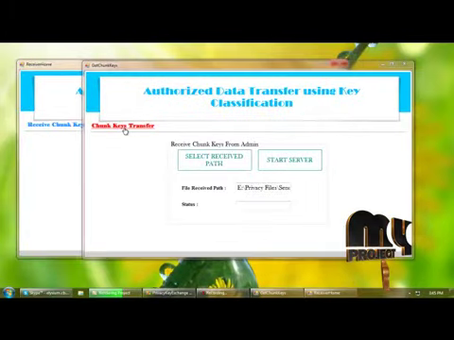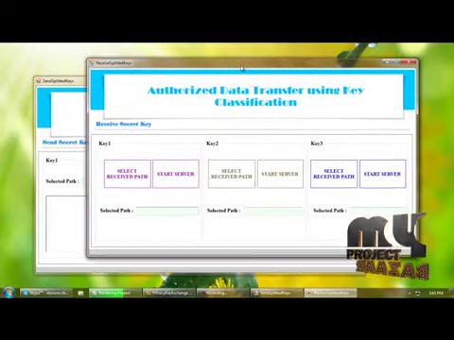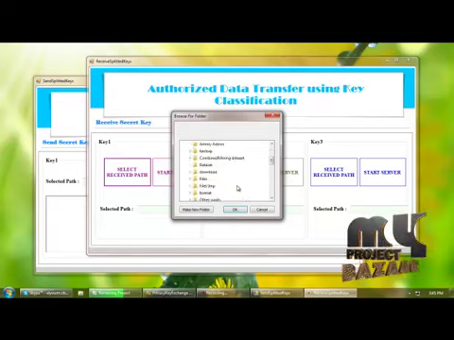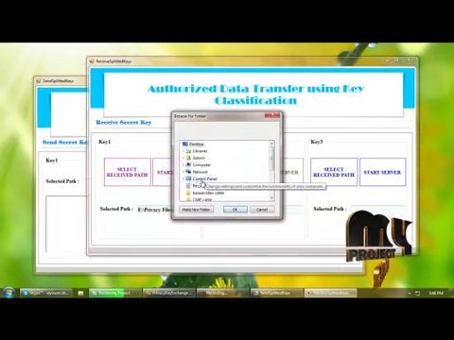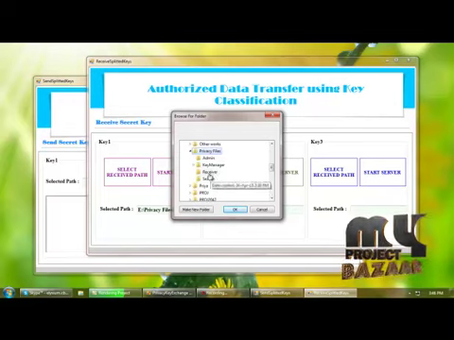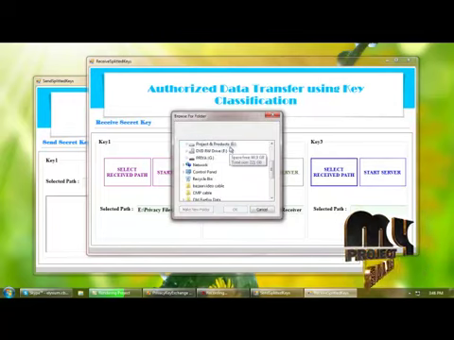Next, we are sharing the chunk keys to the receiver. For that, we need to select the receive path. So I am selecting the receive path here for each key. So I am selecting receive path for 3 keys.